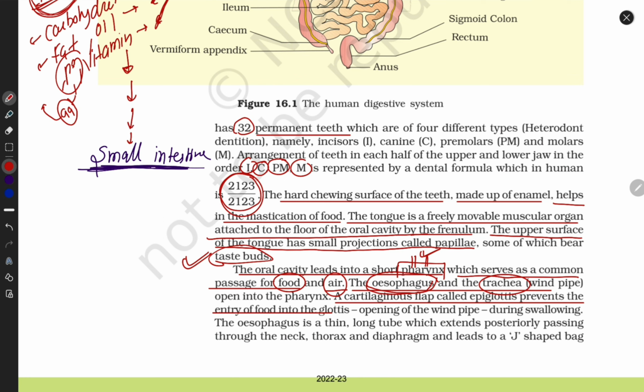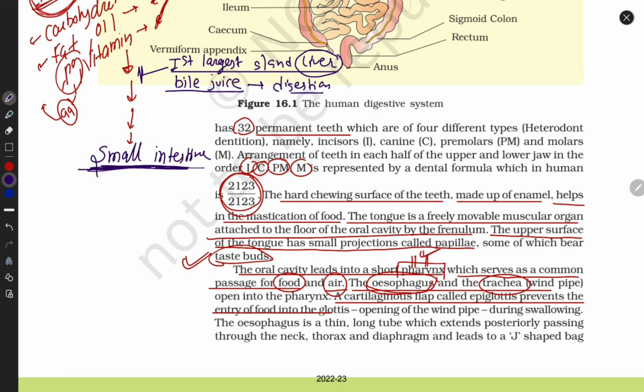Now what happens next? Here the food is going from the stomach to the small intestine, but first the largest gland, the liver, stops the food. They ask, where are you going? Then the food says, I am here for digestion and I am going towards the small intestine. Then the liver says, stop, take my bile juice, it is helpful for digestion. So the food says, thanks a lot liver, thanks for your bile juice.